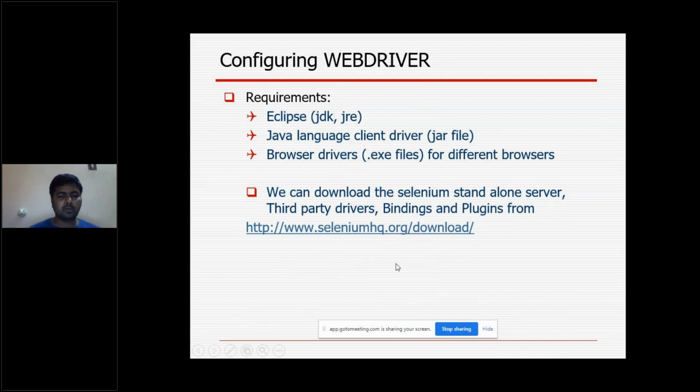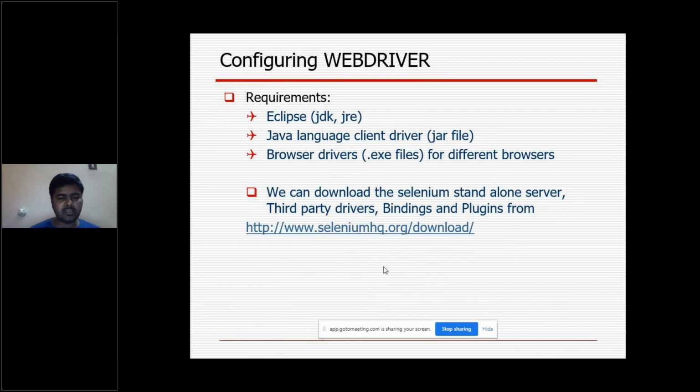For the Selenium WebDriver, standalone server jars are required. That is only the Java language client driver here, that is the jar file. You can download those jar files from the Selenium standalone server, and third-party drivers, bindings and plugins are there. Third-party driver means for each browser one .exe file is there for each driver.